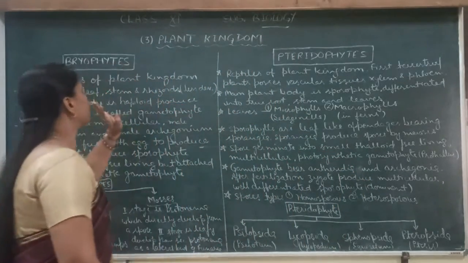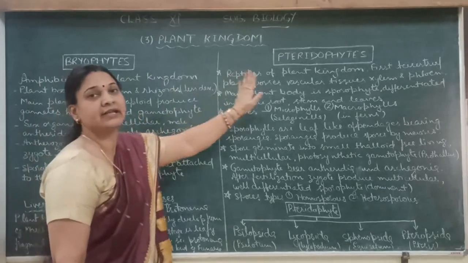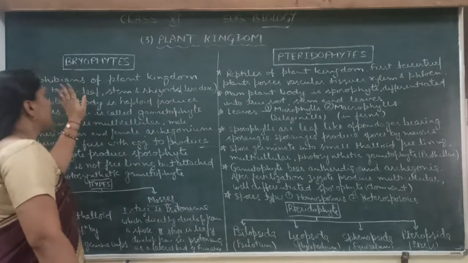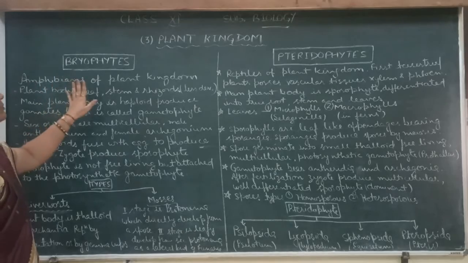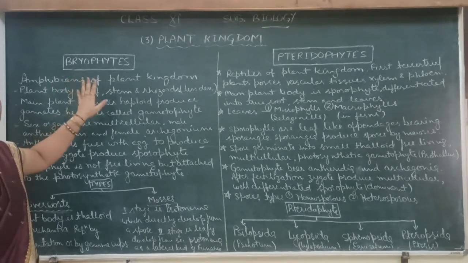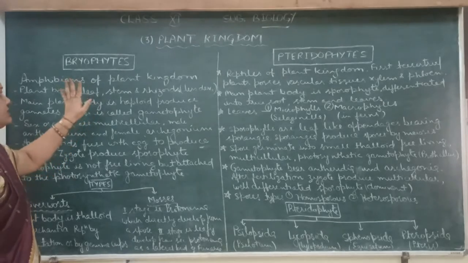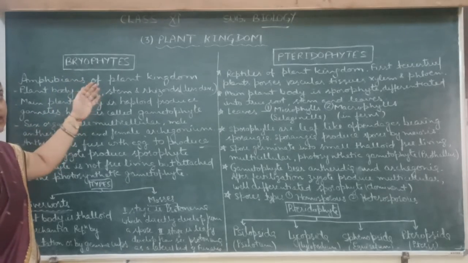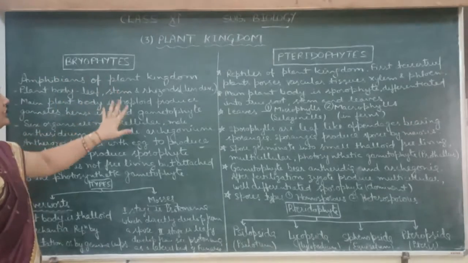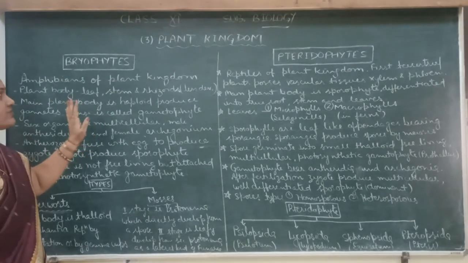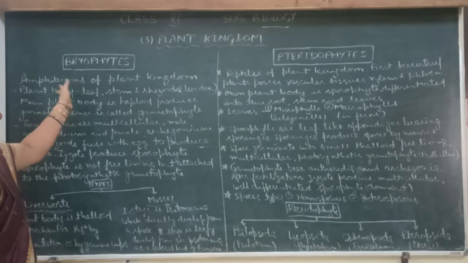Today we will study about the bryophytes and pteridophytes. So first, bryophytes. What are bryophytes? Bryophytes are the type of plant group which are advanced from the thallophytes. Thallophytes include the algae which have the thalloid. Thalloid means bead-like or sac-like structure. But bryophyte is a little bit advanced from the